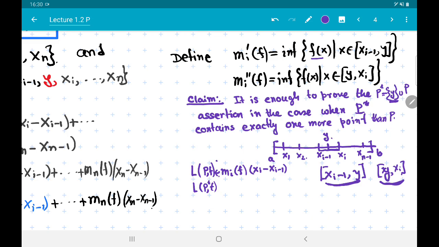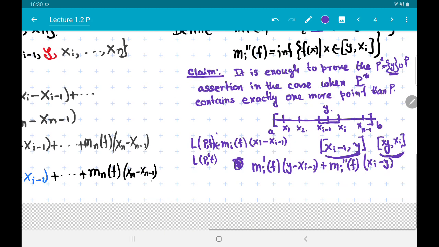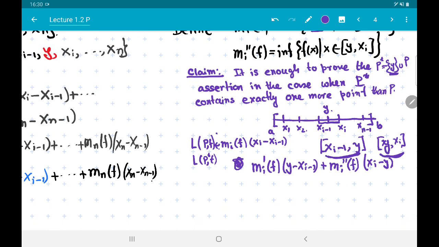So for LP star f, instead of this term Mif, we will have this term. So what is the corresponding term here? Mi prime f times y minus xi minus 1 plus Mi double prime f times xi minus y. Note that we have already used such kind of arguments before.